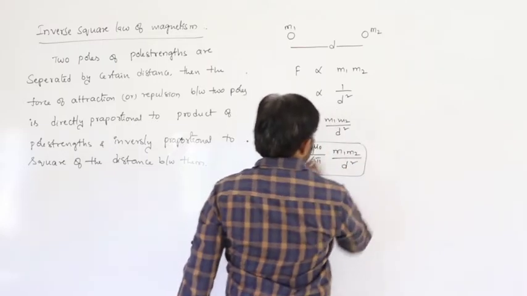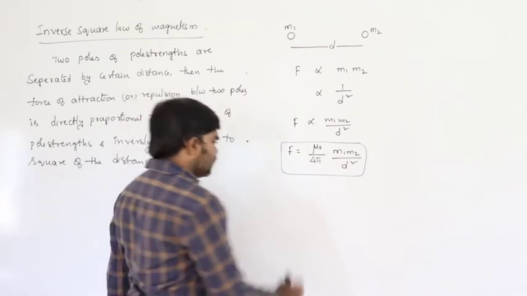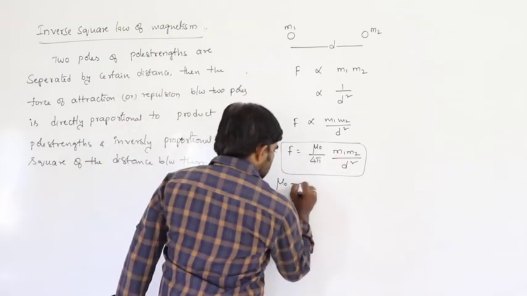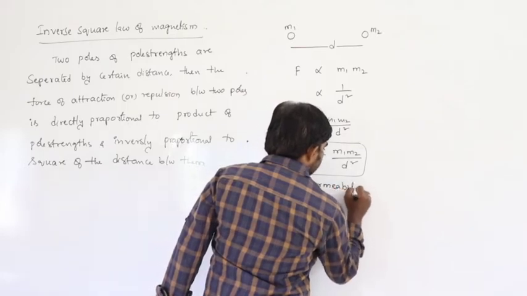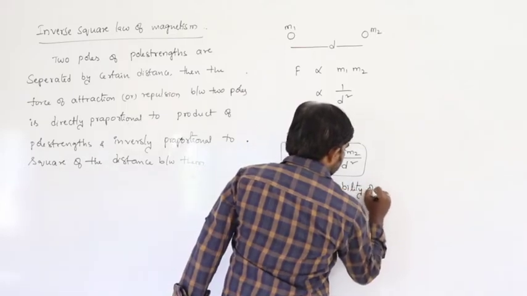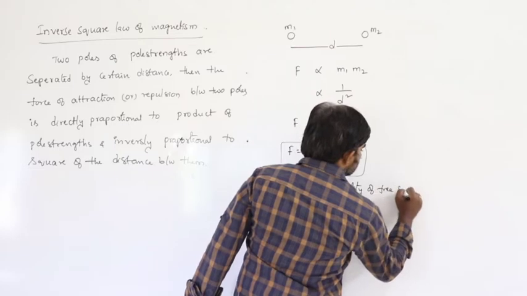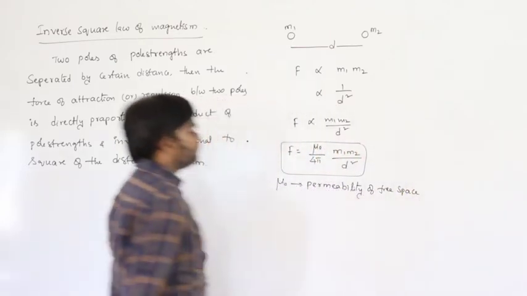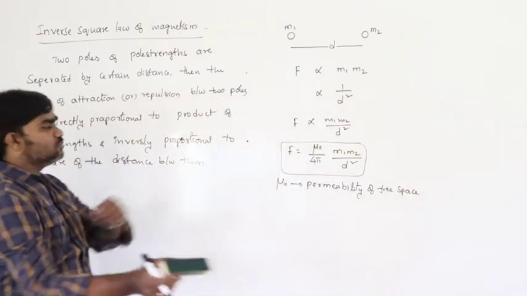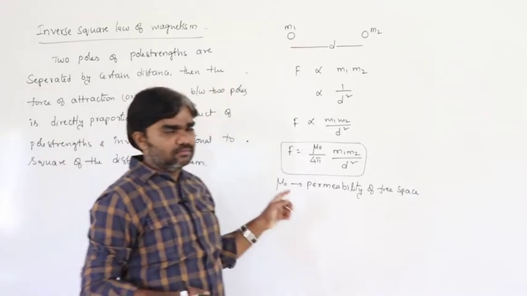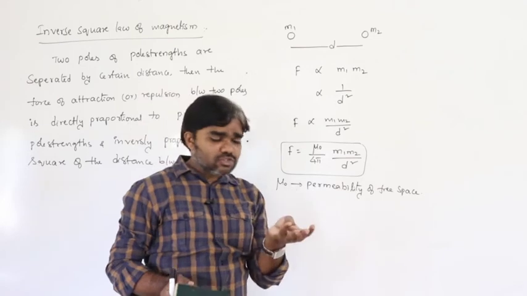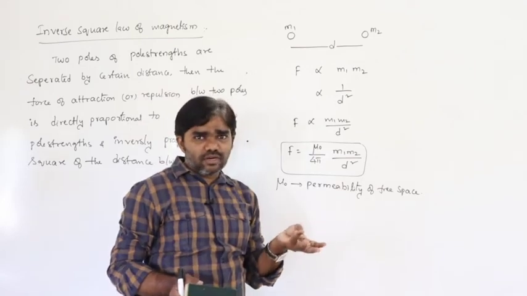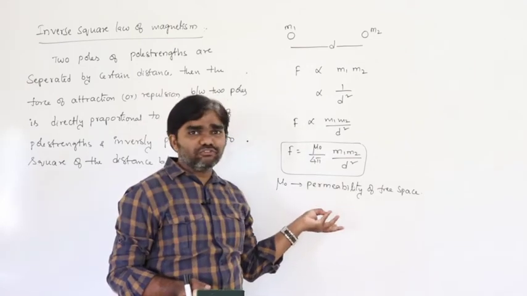This is the formula, where mu naught is called the permeability of free space. This is Coulomb's inverse square law of magnetism. We have three inverse square laws: the inverse square law of gravitation, of electrostatics, and of magnetism.